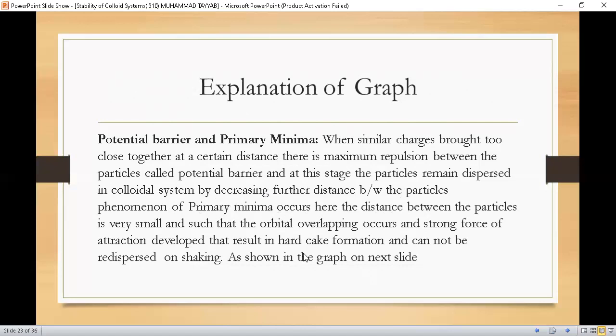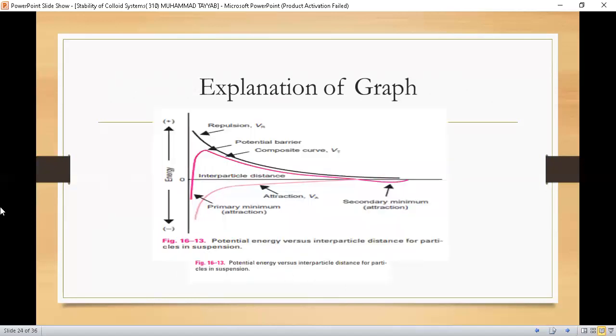Here the distance between the particles is so small that orbital overlapping occurs and a strong force of attraction develops, resulting in hard cake formation that cannot be redispersed on shaking, as shown in the graph on the next slide. Here you can see the phenomenon of the primary minimum. We have discussed it already. Let's proceed further.